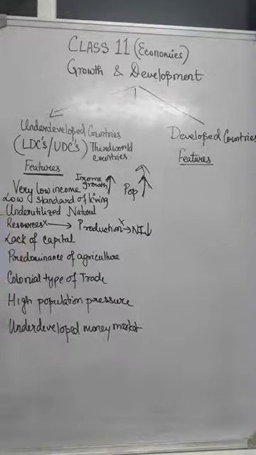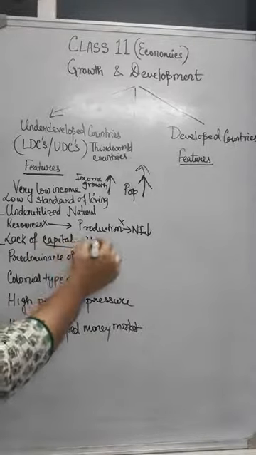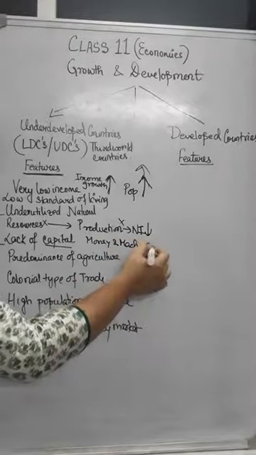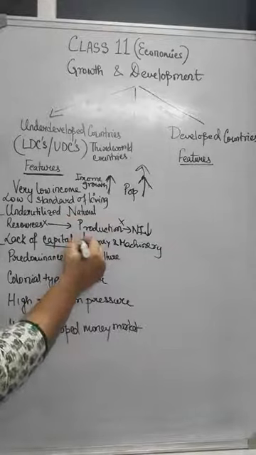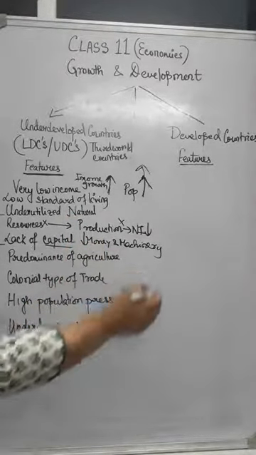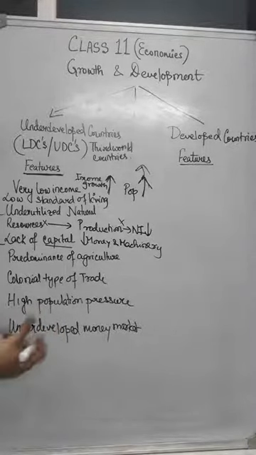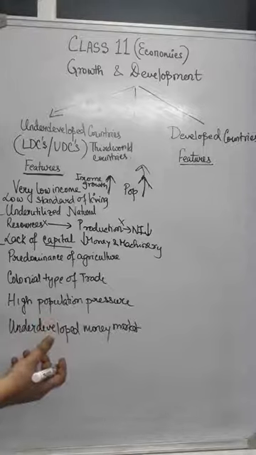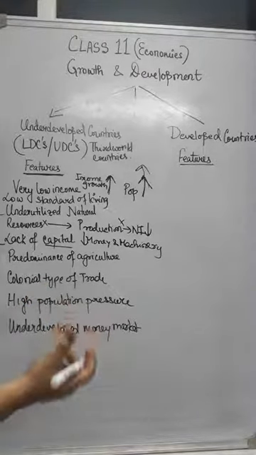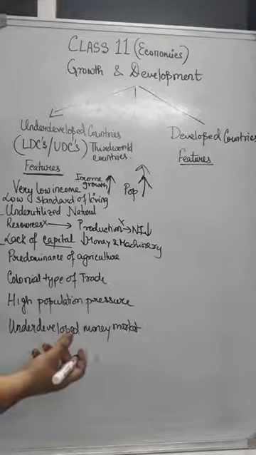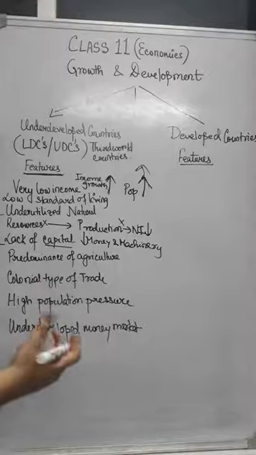Now, why did I say resources might be underutilized? Because of lack of capital. Now, capital means two things: money and machinery. Now, if there is dearth of money, there is less of money, there will be less of savings of the nation. So national savings will be less. And with the savings only, machineries are bought or produced, they are procured from other developed nations, advanced nations, or they are produced within the country.